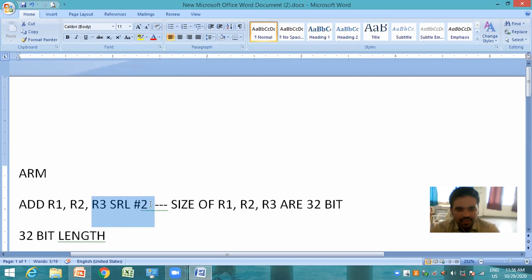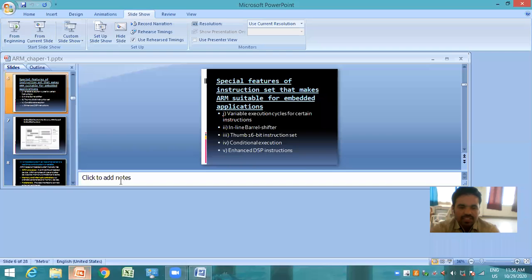That is, the complete shifting as well as the add operation is performed in a single instruction and also in a single clock cycle. So shifting is performed using the barrel shifter.